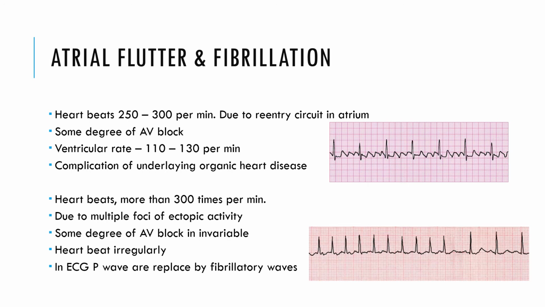If this happens, then it is called atrial flutter, and if this same activity propagates to the ventricles also, then it is called fibrillation, where the heart rate is almost going beyond 300 beats per minute, and due to multiple foci or multiple ectopic activity, this kind of thing happens. There is some degree of AV block and the heart beats irregularly over here, and there is repetitive firing of the P wave and fibrillation waves in the heart.